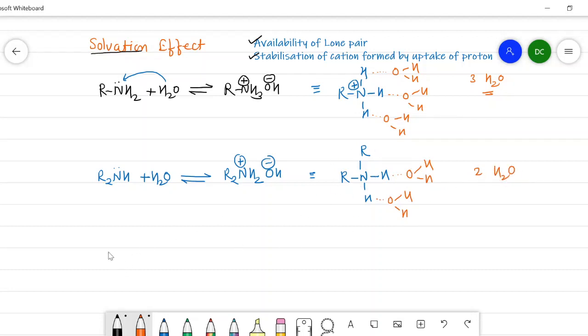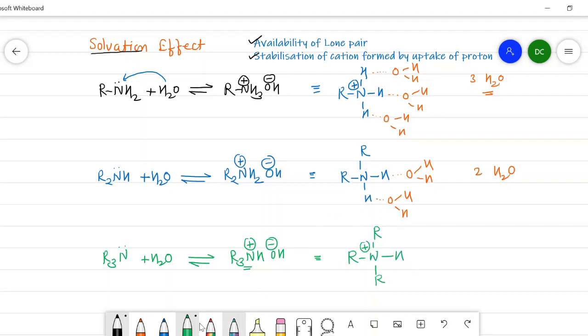Then consider a tertiary amine. Here I will write R3N plus water. Now it will form R3NH, and here a positive charge. Only the cation is considered here. Then I will write here nitrogen R, then R, and one hydrogen is attached to the nitrogen. I missed here a positive charge on the nitrogen.